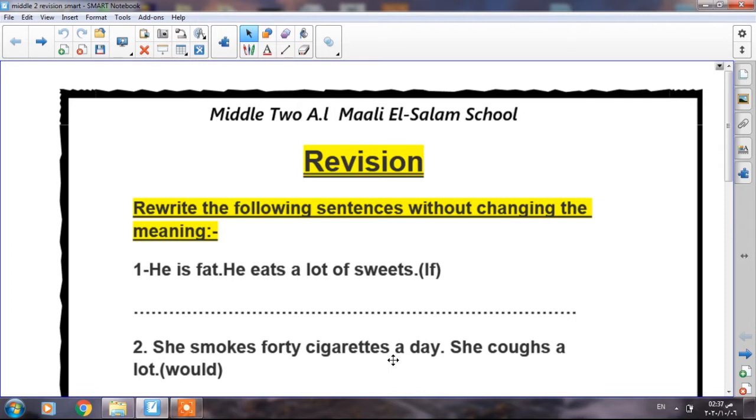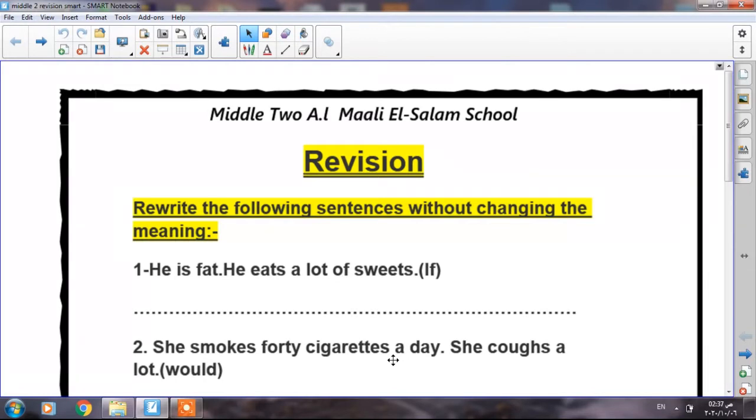I know it's been a long time since we closed our books, so we are going to revise what we have studied last year. We're going to start to revise grammar. The first rule is if conditional. Okay, the first conditional, do you remember the form or the structure of the first conditional?